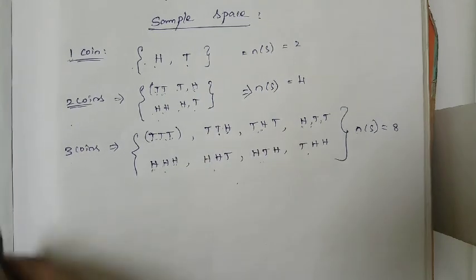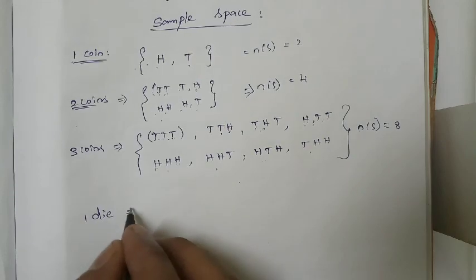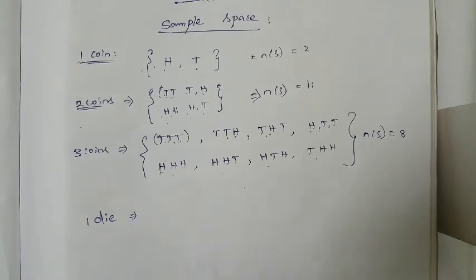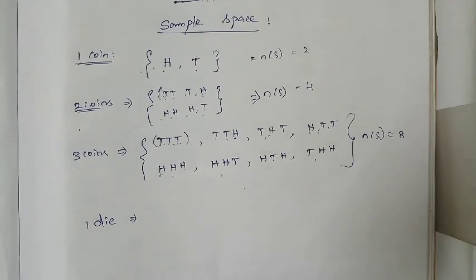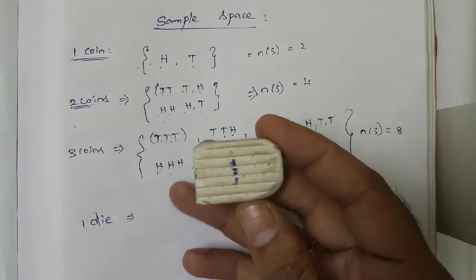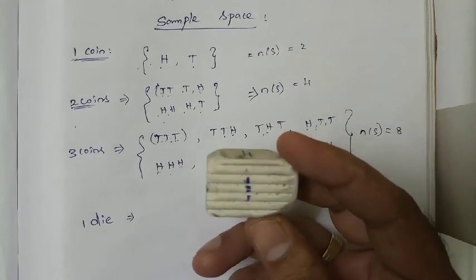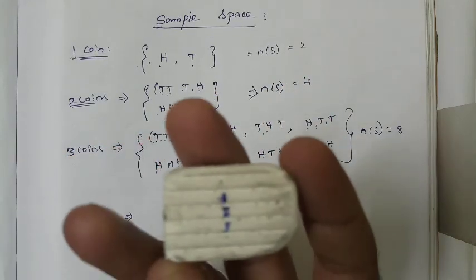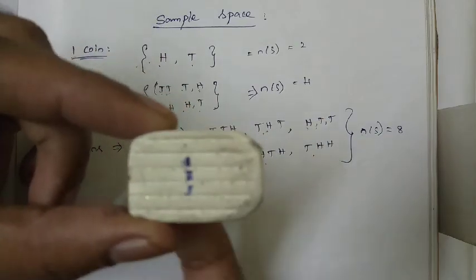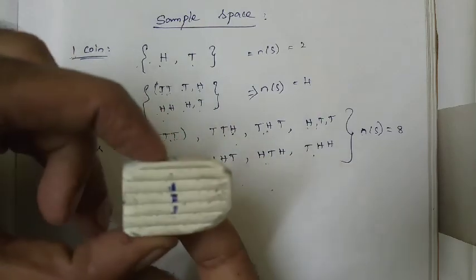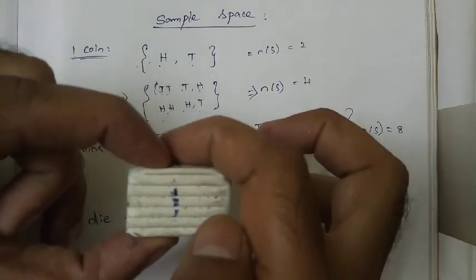Next one is a die. You know the die that we use while playing. How many faces does a die have? 6. I'm just taking an eraser as an example, looking like a dice. How many faces are there? Top and bottom, left and right, front and back.